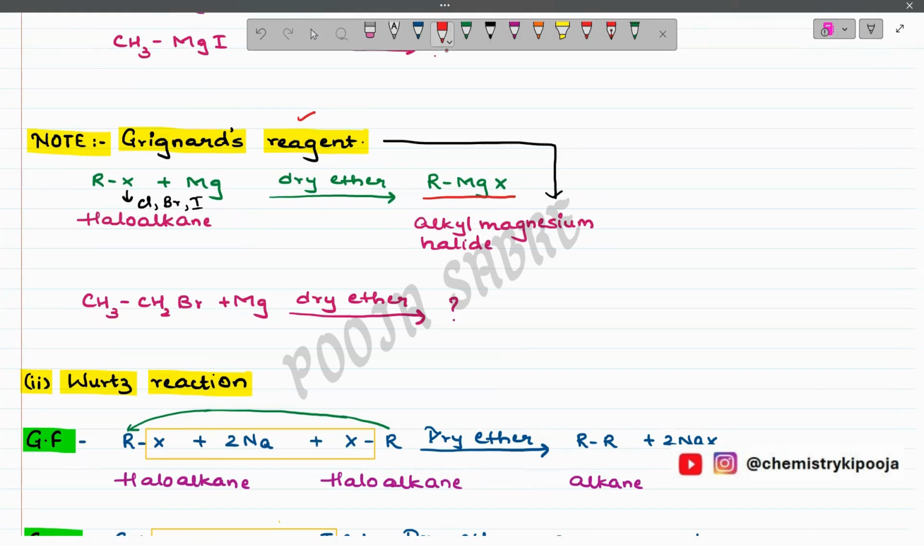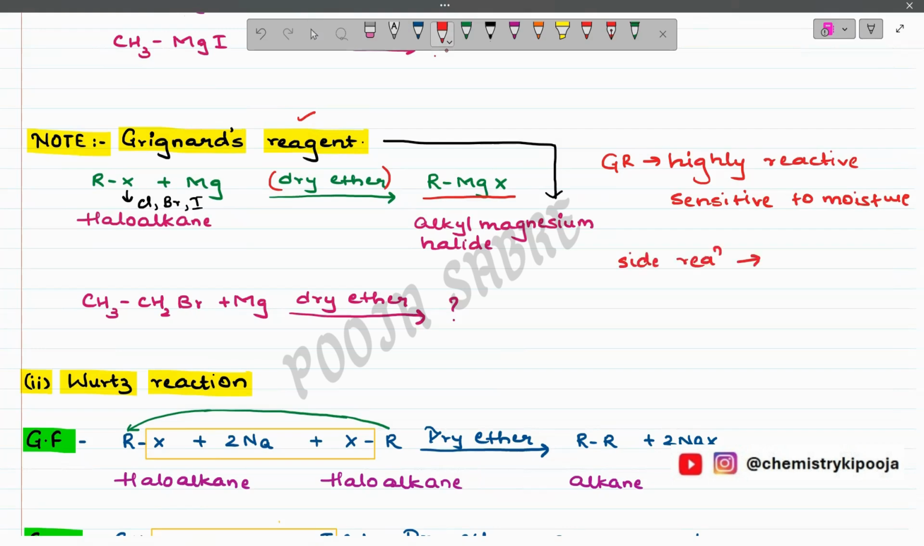But before the example, let us have a look at the dry ether. Why do we need to use this dry ether? Dry ether is used because Grignard reagent is highly reactive. At the same time, it is sensitive to moisture. Whenever it comes in contact with water, it leads to unwanted side reactions, and the yield of this Grignard reagent will get reduced.